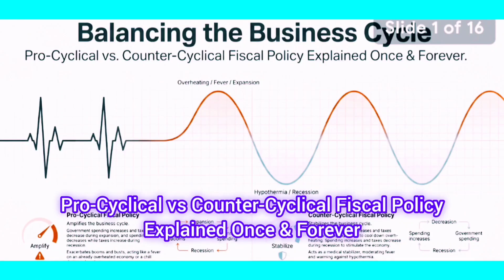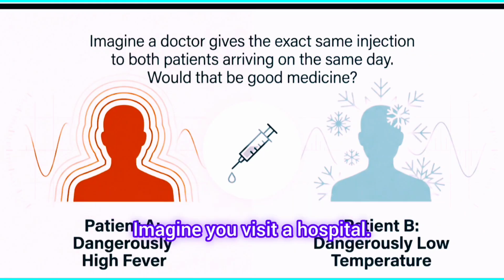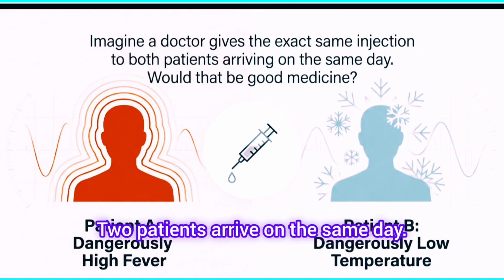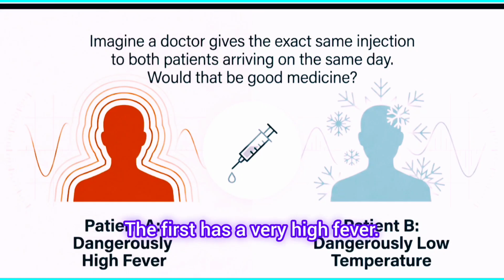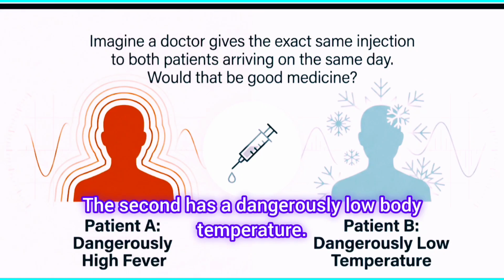Pro-cyclical versus counter-cyclical fiscal policy, explained once and forever. Imagine you visit a hospital. Two patients arrive on the same day. The first has a very high fever. The second has a dangerously low body temperature.